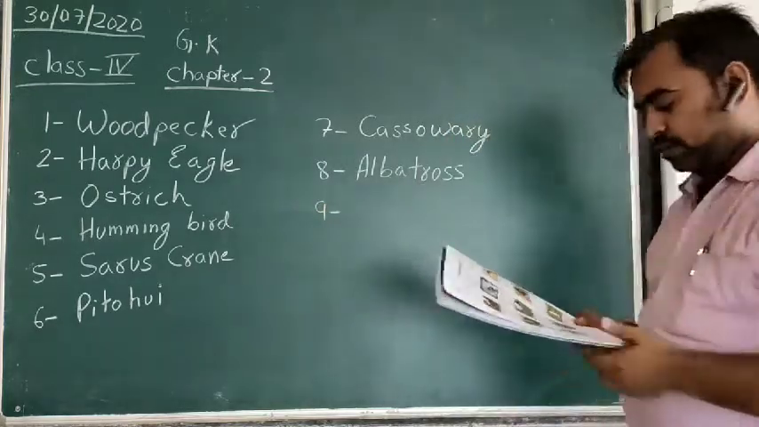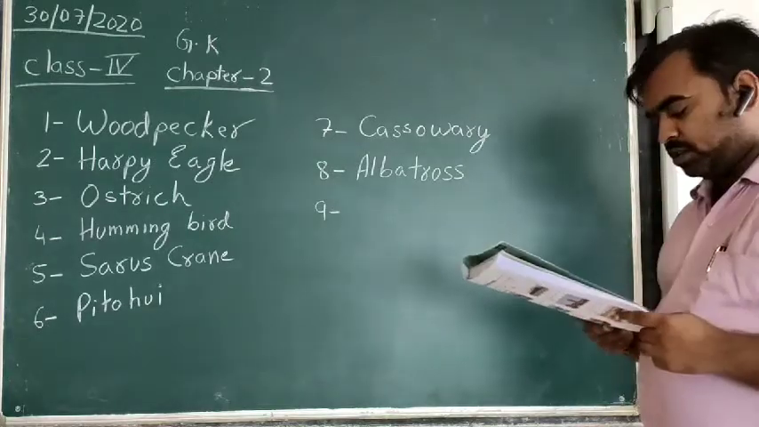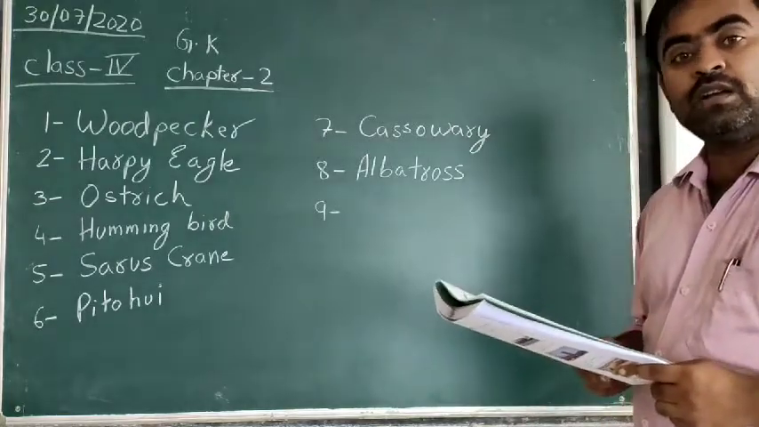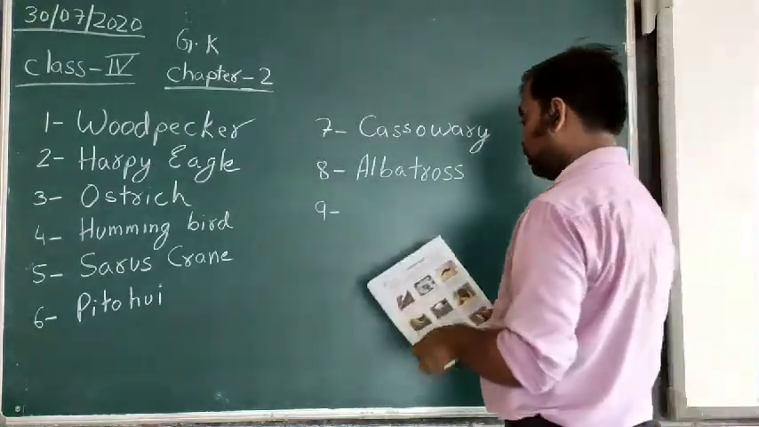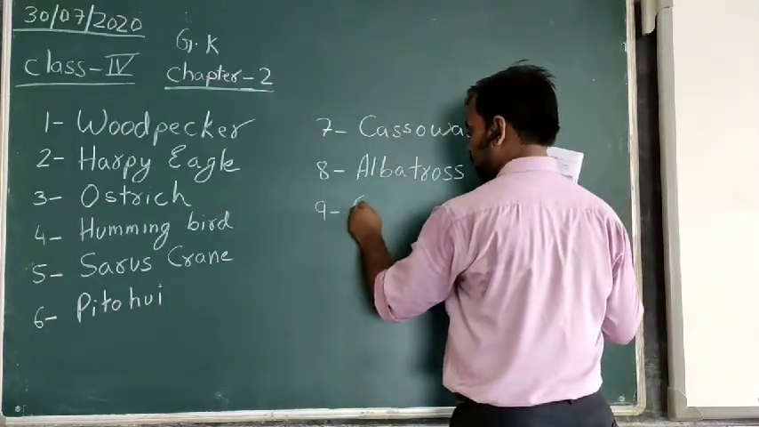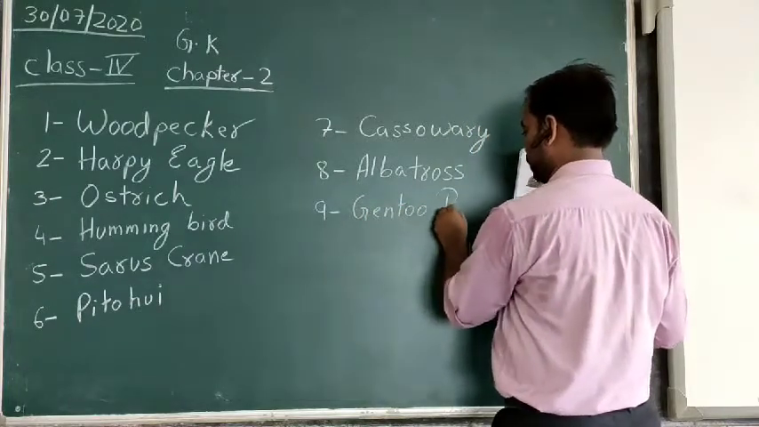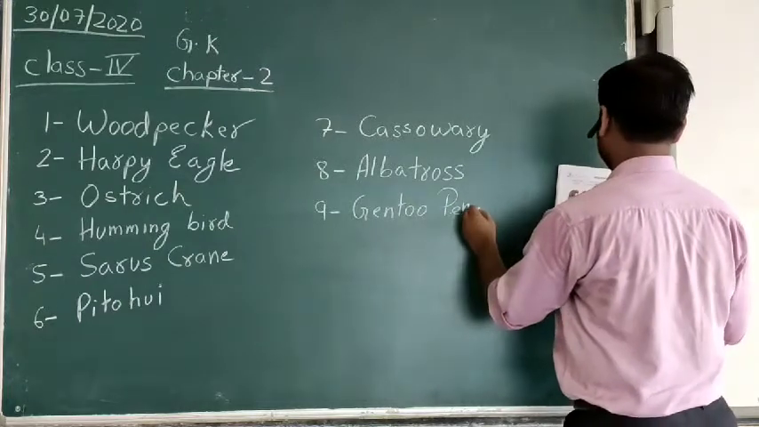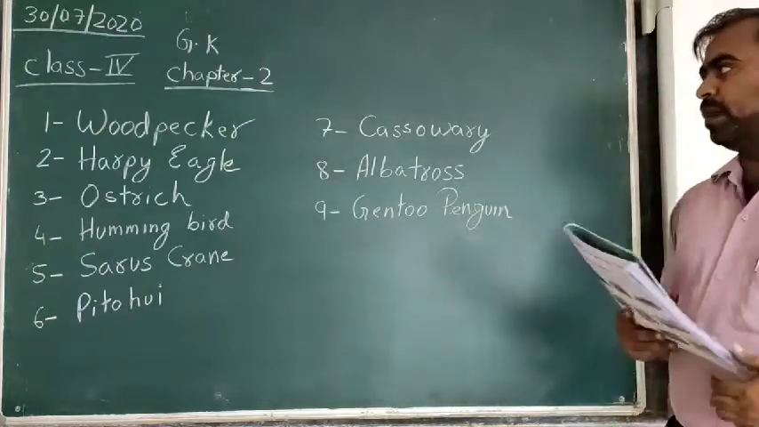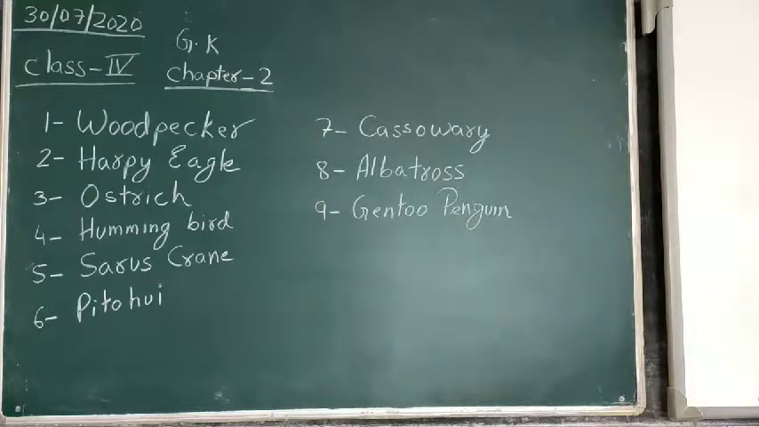Last one, ninth one. I am the fastest swimming bird. I can swim 40 kilometers per hour. It is a bird, but it can swim, and it is the fastest swimming bird with a speed of 40 kilometers per hour. Answer is Gentoo penguin. So now you can complete your chapter 2 from here.